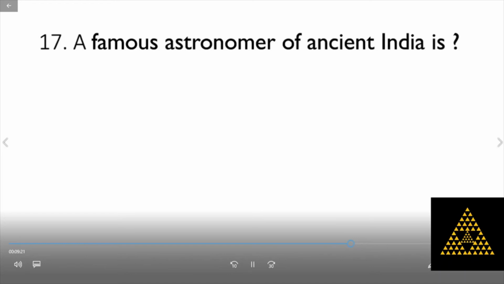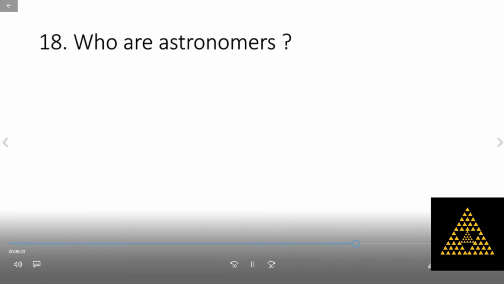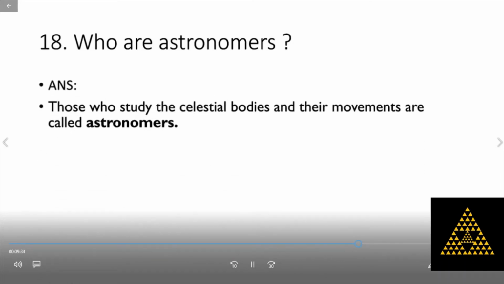A famous astronomer of ancient India is Aryabhatta. Those who study celestial bodies and their movements are called astronomers.